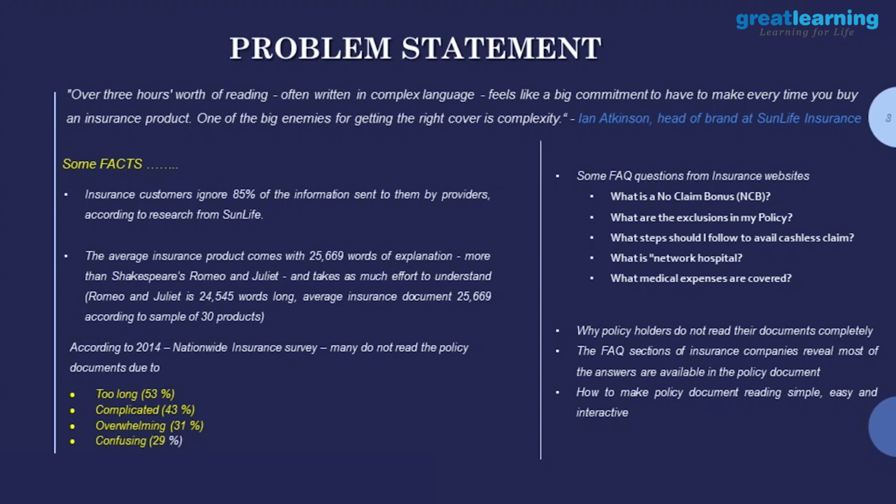Somebody could have given more than one option in the survey. Yeah, this is something collected from the net. That is true, but we should be able to interpret this. Too long is 53%, meaning 53% of the people said too long. Out of those, somebody also could have said complicated. So is it possible for you to get to the original data and say what percentage said too long, complicated, overwhelming, confusing, by adding up each one separately, wherever it appears?